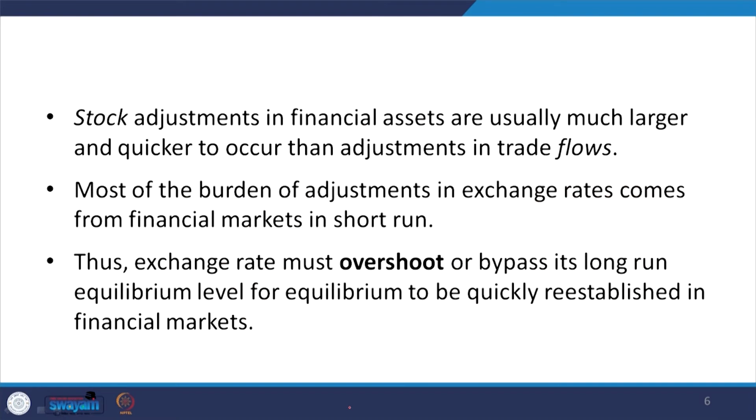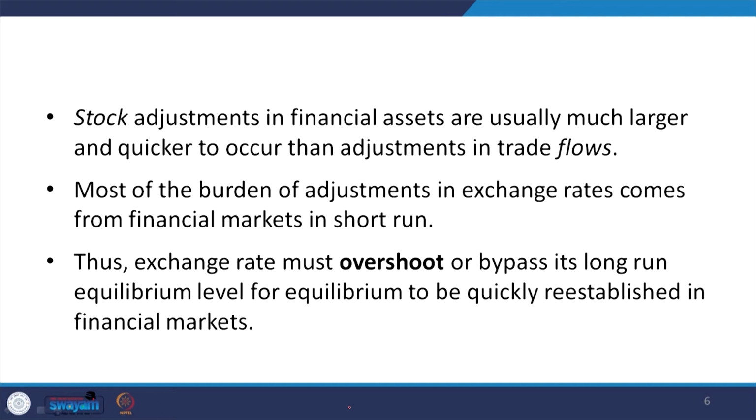Now, stock adjustments in financial assets are usually much larger and quicker to occur than the adjustment in trade flows. Most of the burden of adjustment in the exchange rate comes from the financial market in the short run. Thus the exchange rate must overshoot its long run equilibrium level for equilibrium to be quickly re-established in the financial market.